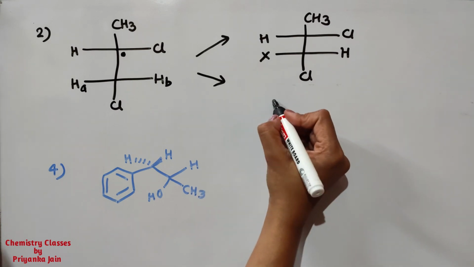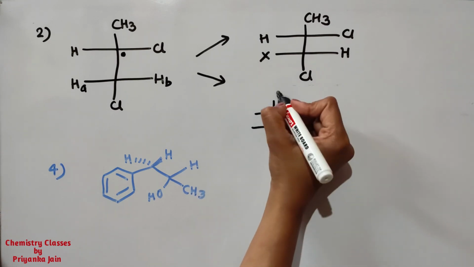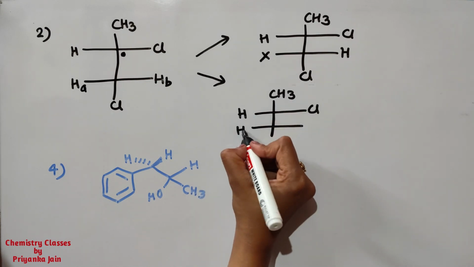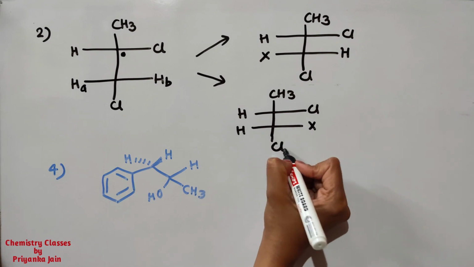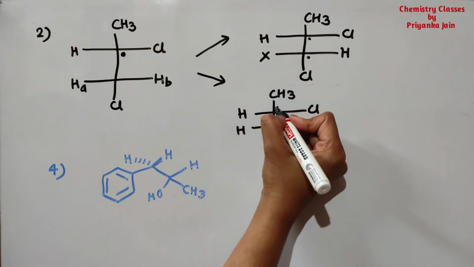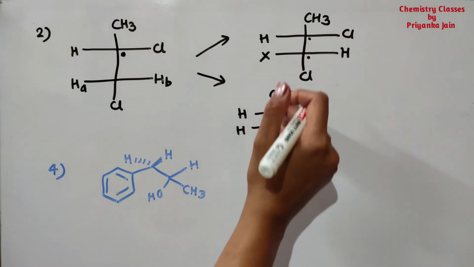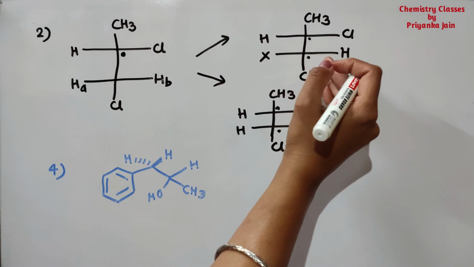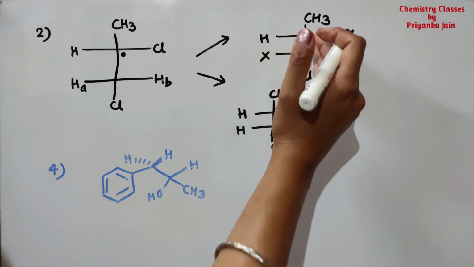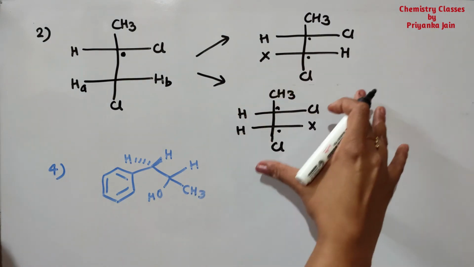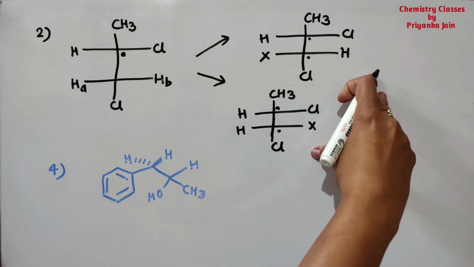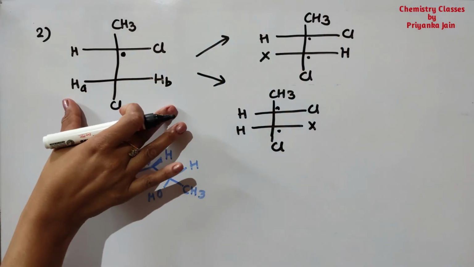Okay, and then we are replacing the other one. So what are we getting? We are getting this structure. Now there are two chiral centers, this one and this one. Okay, similarly here this one and this one, and at the two chiral centers there will be different configurations. If there is R and R, then there will be R and S. Okay, and if there is S and S, then there will be R and S. So similarly there will be different configurations. So we are getting two diastereomers. Okay, so these two ligands are diastereotopic.